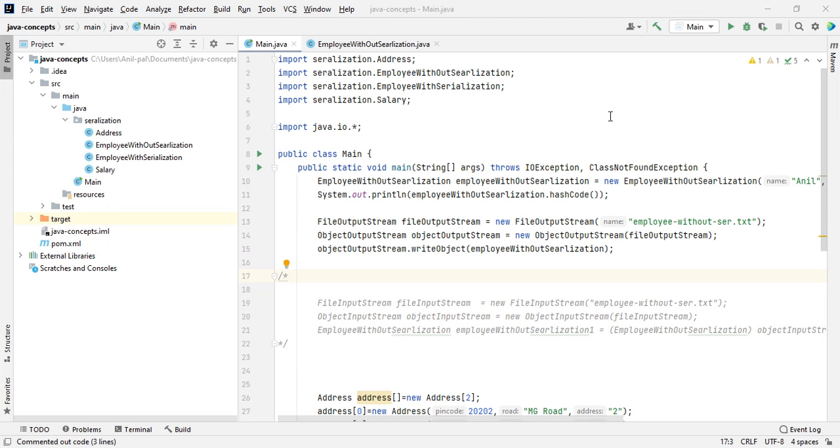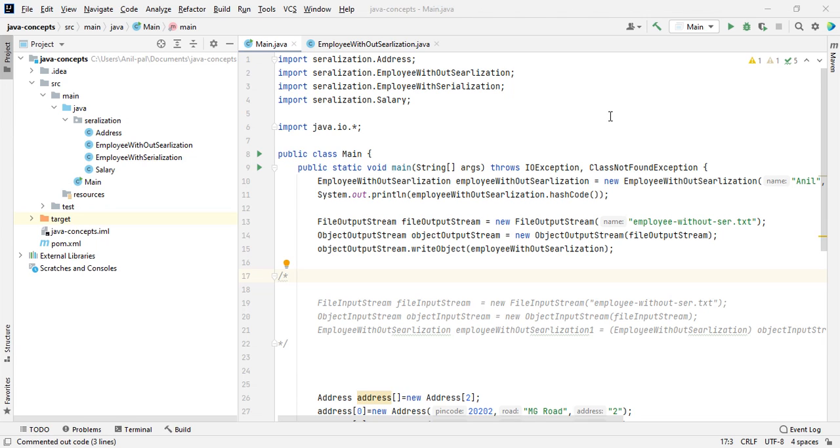Today I am covering serialization, and I will be using Java for explaining this concept. I think the concept is similar in every language, but they might have their own syntax and way of implementing it.